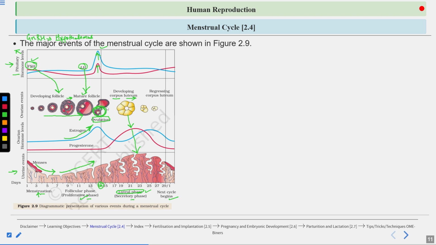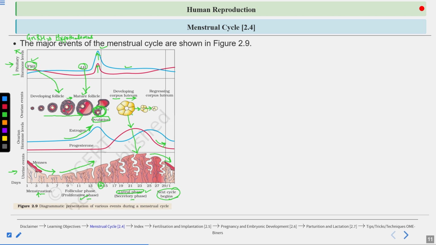Now what happens after that in the luteal phase? FSH and LH concentration decreases because there is no use of FSH and LH. Now what is happening to the corpus luteum? If there is no fertilization, the corpus luteum degenerates. Here you can see the corpus luteum degenerating. This is the regressing corpus luteum and it forms another structure known as the corpus albicans. As the corpus luteum degenerates, the progesterone level decreases, the endometrium again starts becoming thin and the next cycle begins.